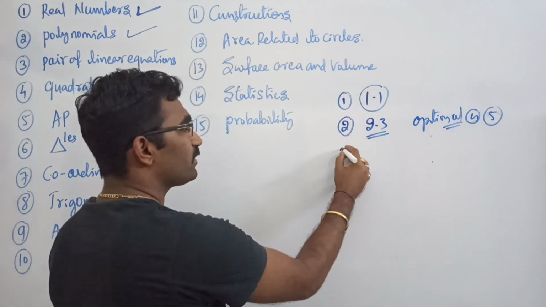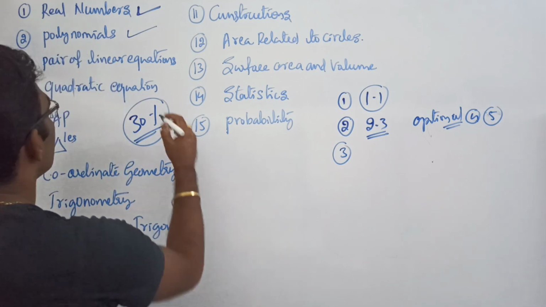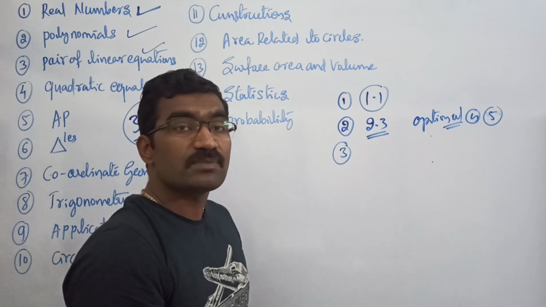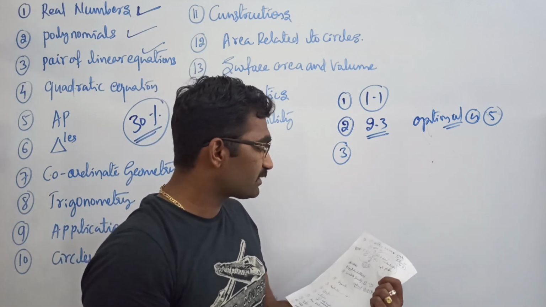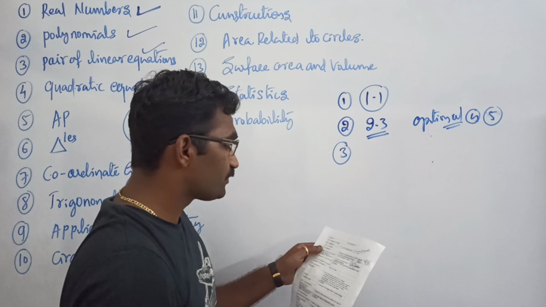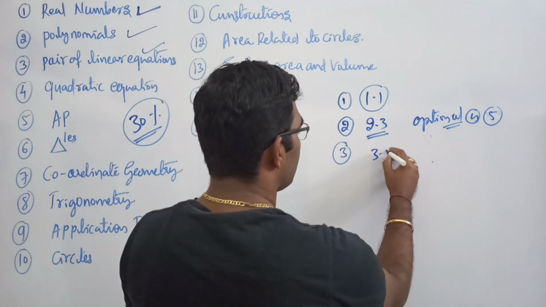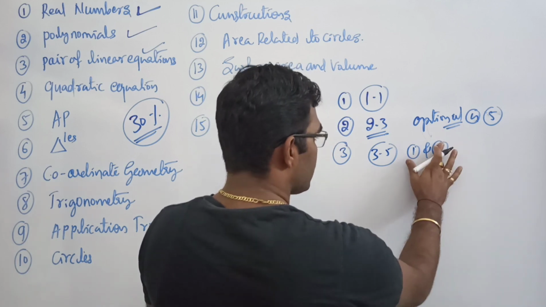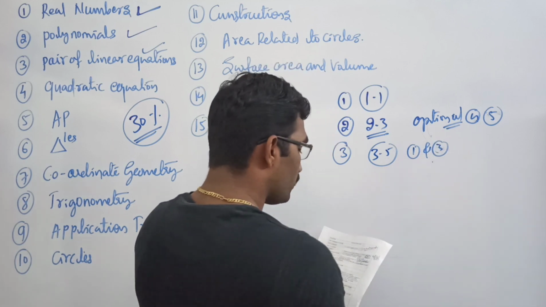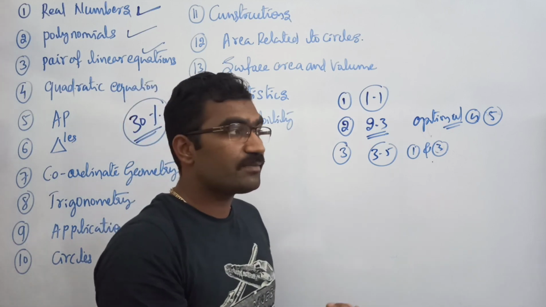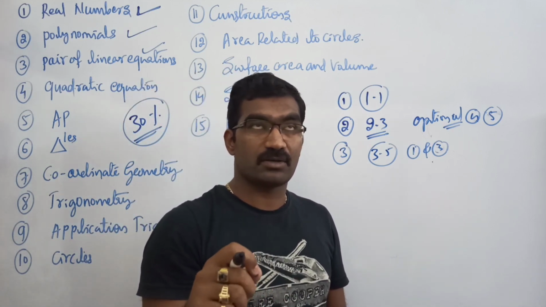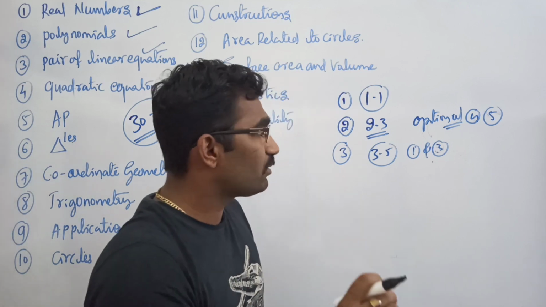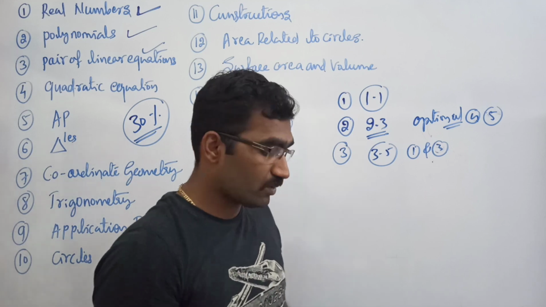If I go to the third chapter, which is called pair of linear equations, they have removed the cross multiplication method. In exercise 3.5, example number 1 and example number 3 need not be done. If anywhere they ask you to solve a pair of given linear equations by the cross multiplication method, all those examples have to be removed. No need to do them.